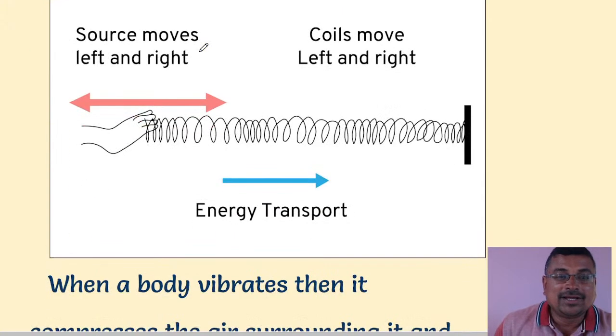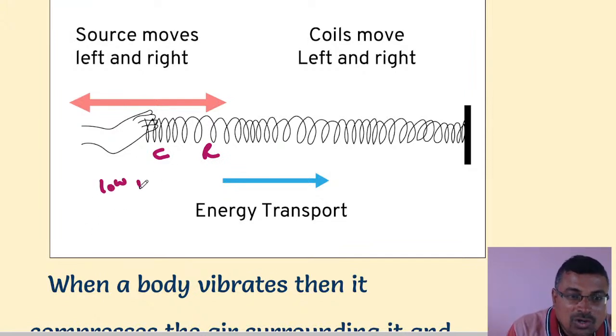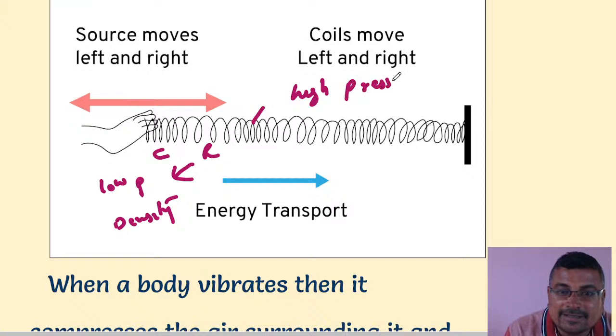Sound is formed by compression and rarefaction. If this is the spring, when the particles are very close, that is called compression. If the particles are very far away, that is called rarefaction. Rarefaction has low pressure and low density. Compression has high pressure and high density.